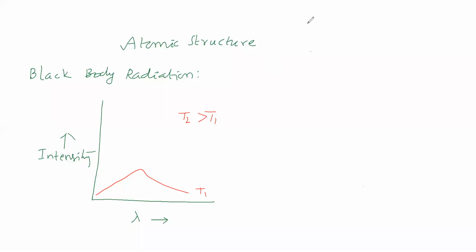So you are saying above T1. Okay, we will go for above T1. Therefore, the graph is above T1, and the graph comes like this.